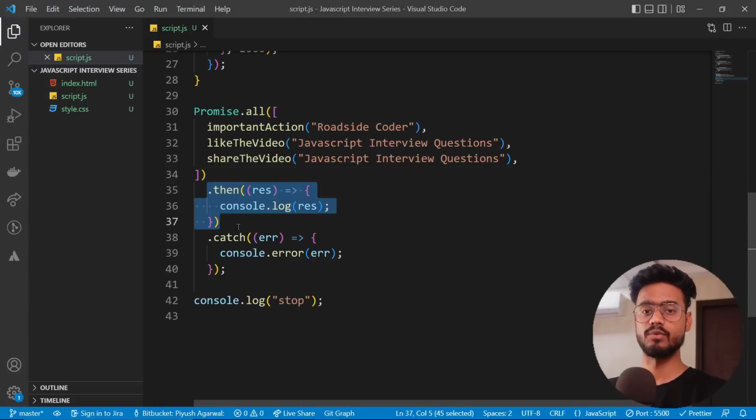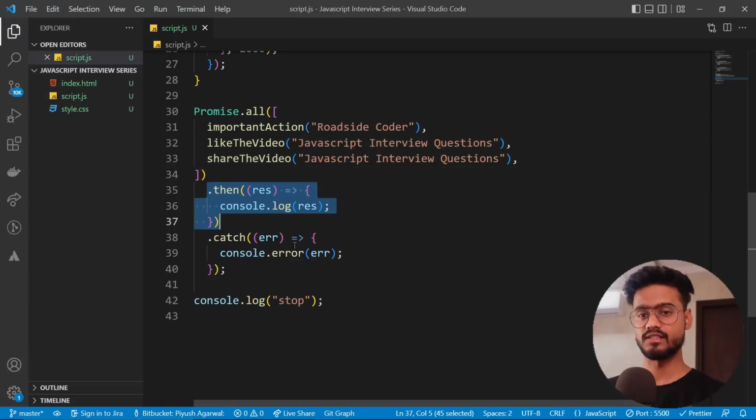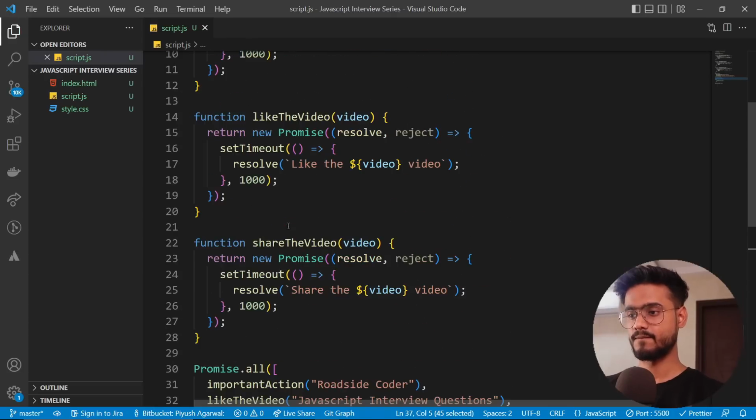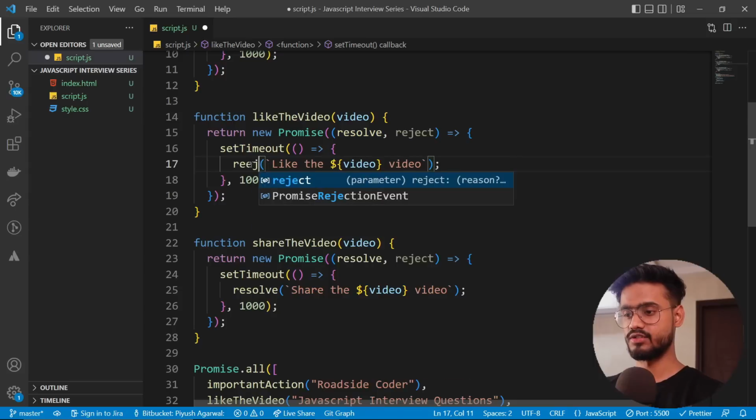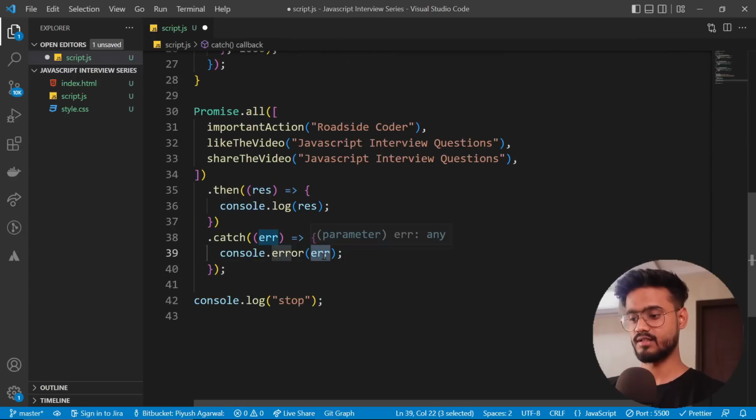Awesome. So what I'm going to do is .then, log result, and also catch for handling our errors like that. Yep, so you see we have this result inside of this array that was returned to us in this .then block. But as I mentioned, if any one of these promises fails, all of these will fail. So I'm going to say reject, and you know what, I'm not going to give an error over here. Let's just give a custom error message over here.